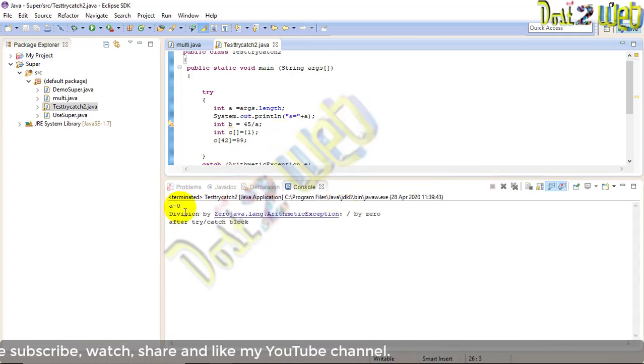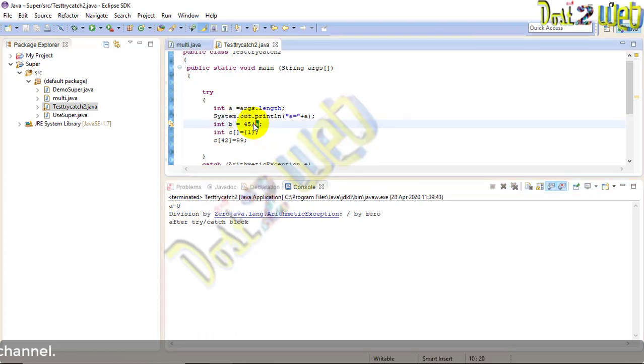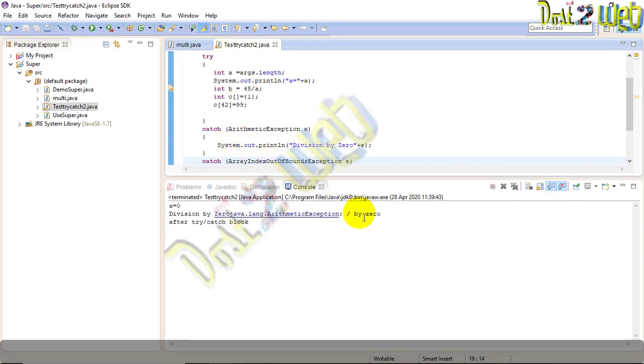You can see that a is equal to 0 because we were trying to calculate the length. So the argument length is 0. Now what we have done, dividing any number by 0, this is division by 0. So it will give you one exception, that is the arithmetic exception handling. It will give you the division by 0.